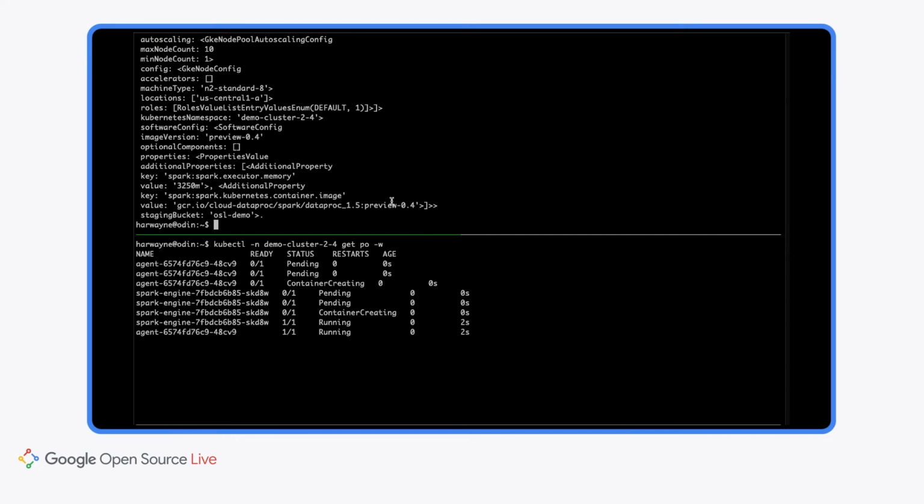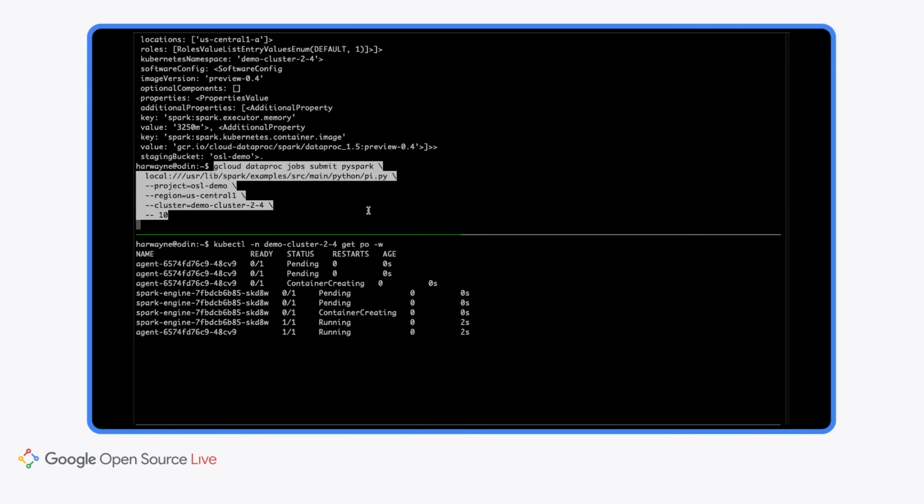We can see that our cluster creation is now finished and ready to go. So let's try to run a job on it. This is going to be a simple PySpark job. In particular, it's going to be one that's calculating pi. It's only going to be using 10 iterations, so not very many, but you can see that it's pointed at the cluster we just created.